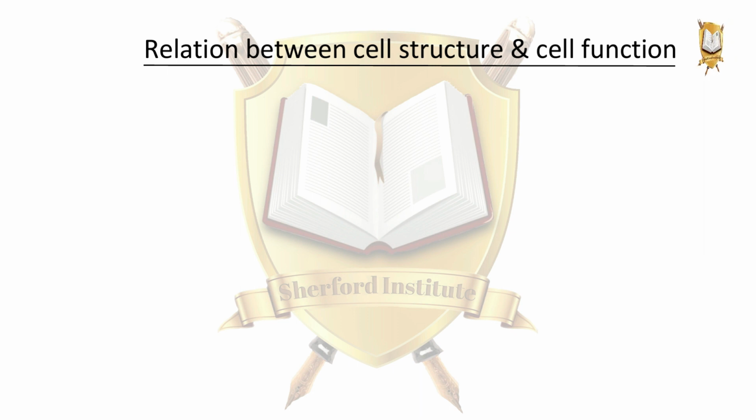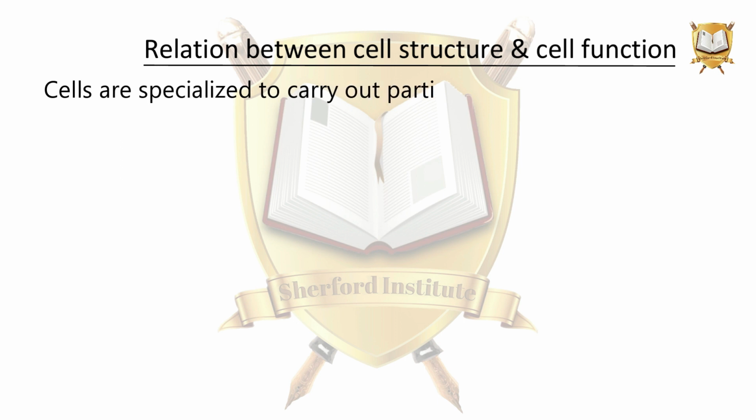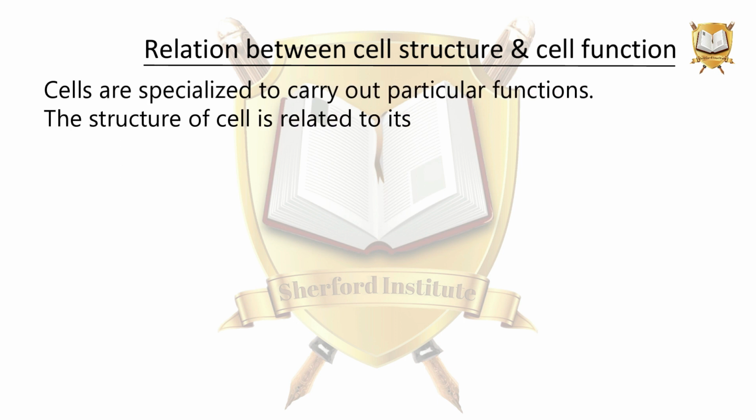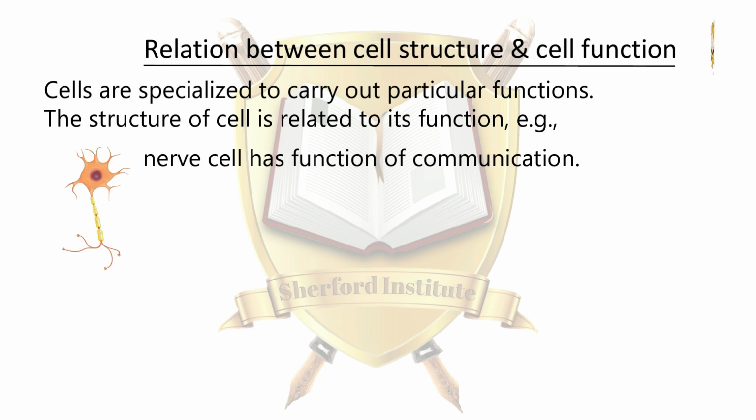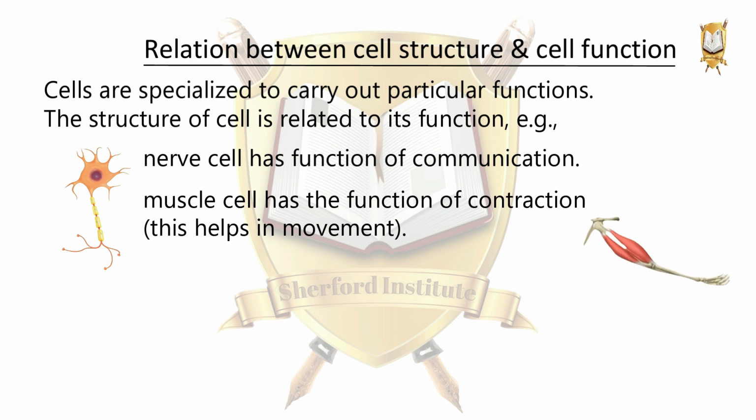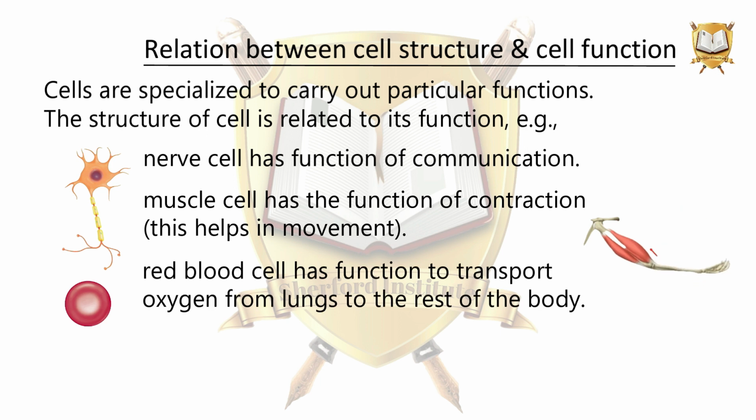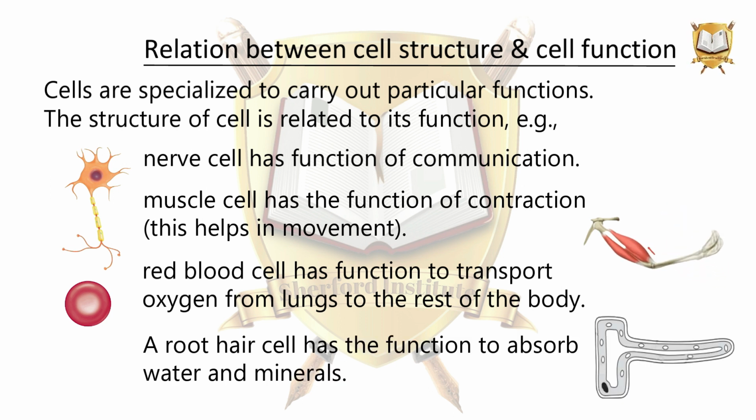Relation between cell structure and cell function: cells are specialized to carry out particular functions. The structure of a cell is related to its function. For example, a nerve cell has the function of communication. A muscle cell has the function of contraction. This helps in movement. A red blood cell has the function to transport oxygen from the lungs to the rest of the body. A root hair cell has the function to absorb water and minerals.